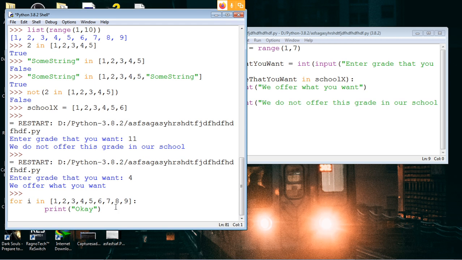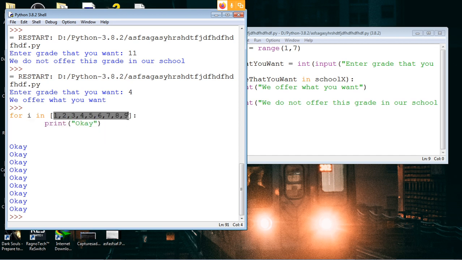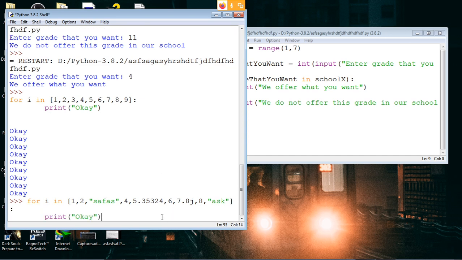Okay, if you do this, it prints okay 9 times. We have 9 numbers here, so it's printing okay 9 times. One thing is you can even change the elements inside. I'll make this 5 point something, and this element I'll make 7.8j, a complex number, all kinds of things. I have just swapped the elements.